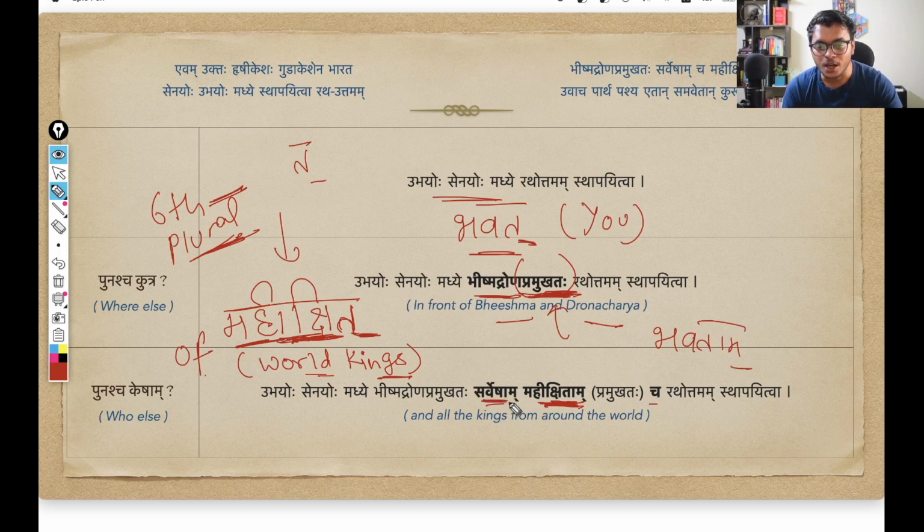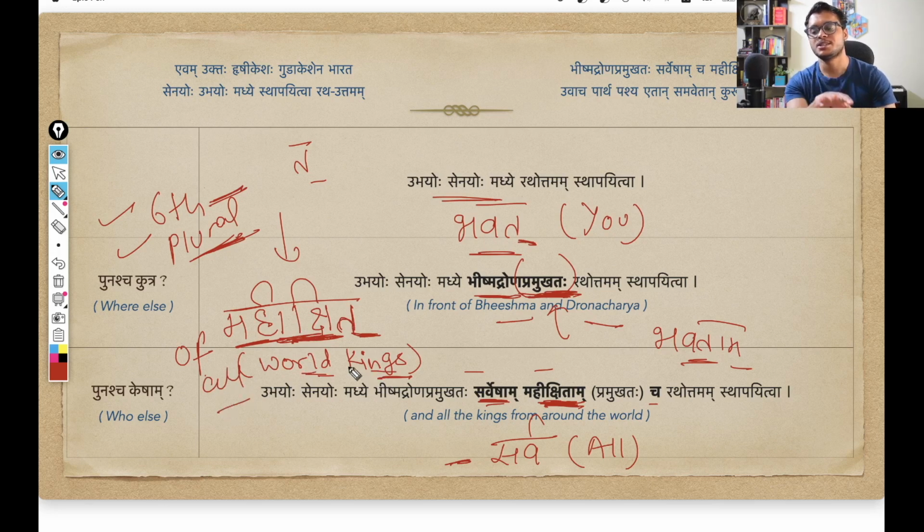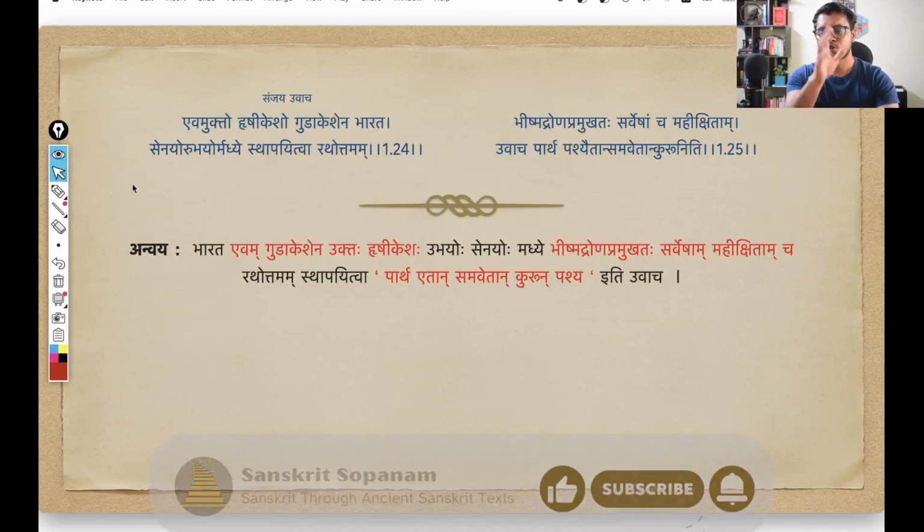So Sarvesham. This again is a pronoun, you can already guess, comes from the word sarv. Sarv means all. And again, since this pronoun is pointing towards this particular noun, Mahikshitam, Bhavatam, it will use the same sixth case plural. So in sixth case plural, sarv changes into Sarvesham. So Bhavatam Sarvesham, all of you. Sarvesham Mahikshitam, in front of all the world kings, he placed the chariot. That is the sense here. Okay, so we have completed the shloka.